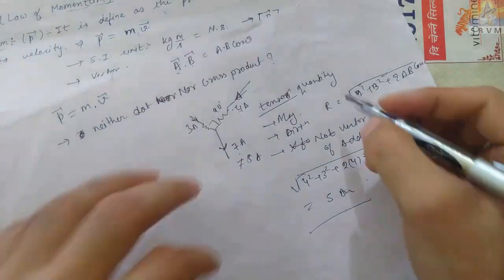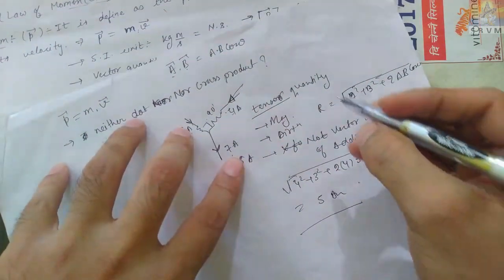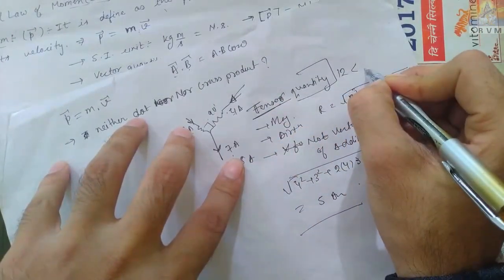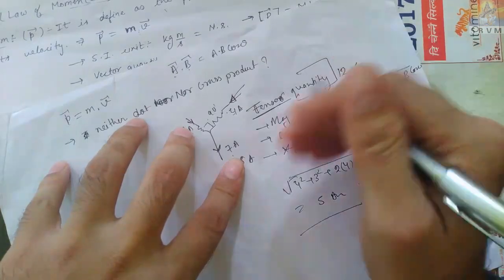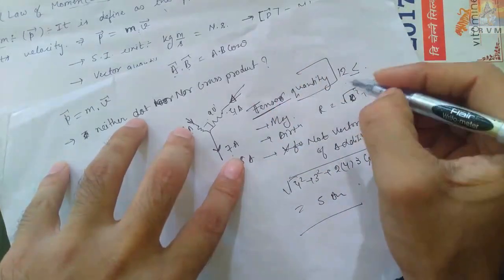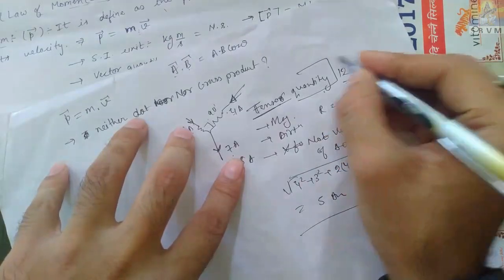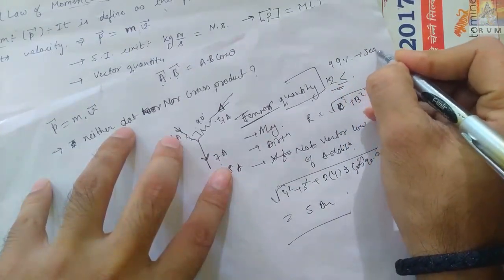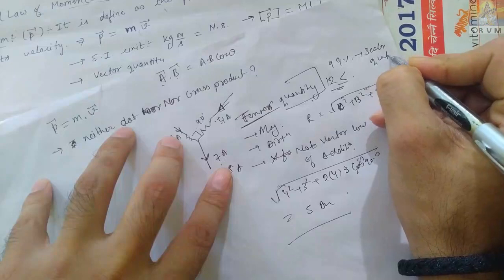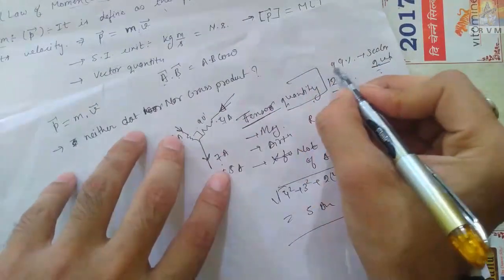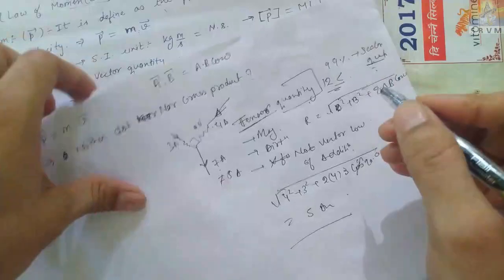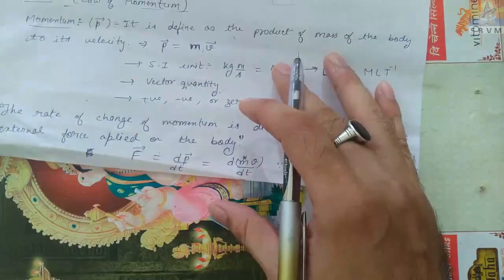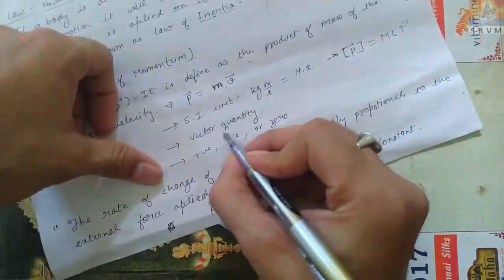So it is a tensor quantity. Up to your level in class 12th, when you go into graduation, then you will come to know properly what a tensor quantity is. 99% of tensor quantities here are purely scalar quantities, so no need to worry. Leave that; I will discuss it once again when I make a video on vectors. So momentum is a purely vector quantity.